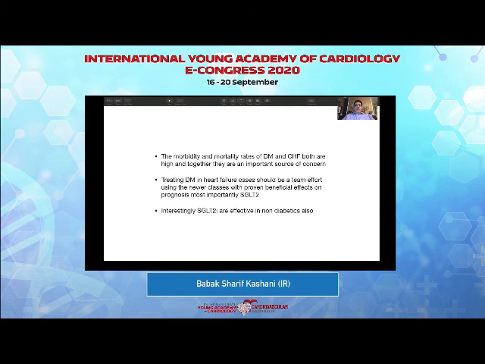So SGLT2s should be introduced to the group of medications used for these patients. And we should also be aware of the shortcomings and the complications that these medications can cause, but altogether they are medications that have changed the way that we look at diabetes mellitus in heart failure. Interestingly, the SGLT2 inhibitors have been effective also in patients with heart failure who are non-diabetic.